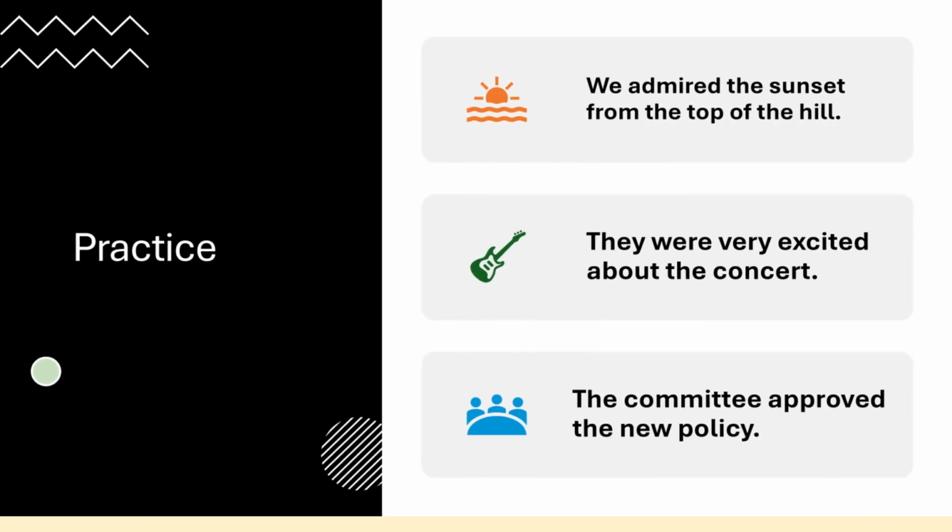Let's test your understanding. Look at the sentences on the slide. Which ones include a direct object? We admired the sunset from the top of the hill. They were very excited about the concert. The committee approved the new policies contains a direct object because the verb is transitive. We can say, the committee approved what? And the answer is the new policies. That's the direct object. However, in the second sentence, the verb were is linking, so there's no direct object.